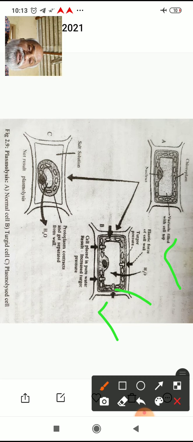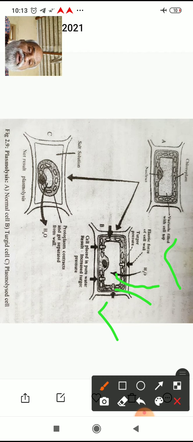See the arrows in the diagrams. From the center towards the cell wall, the pressure is exerted, and you call it turgor pressure. This happens due to the entry of water into the cell after placing the cell into the solution.